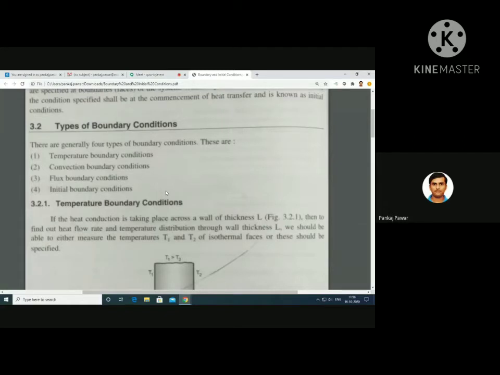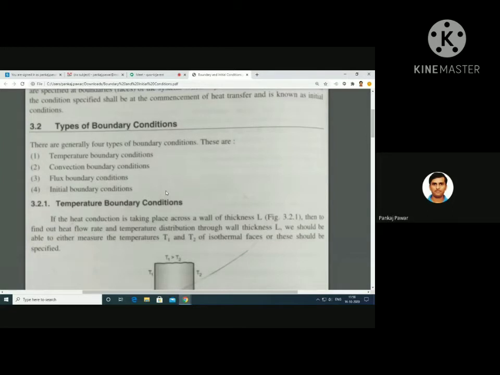So the temperature of that object is not going to remain constant. It will continuously change throughout that quenching operation. So that operation comes under transient heat conduction, that is, an unsteady state heat conduction problem. To solve unsteady state heat conduction problems, you are required to give the initial conditions of that object also.